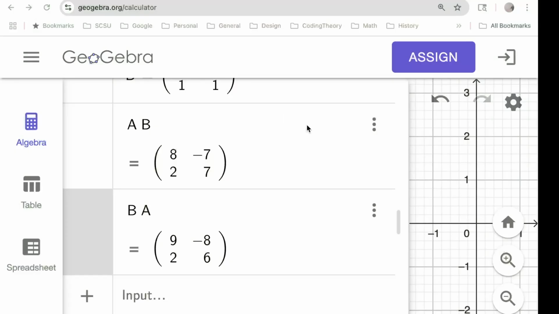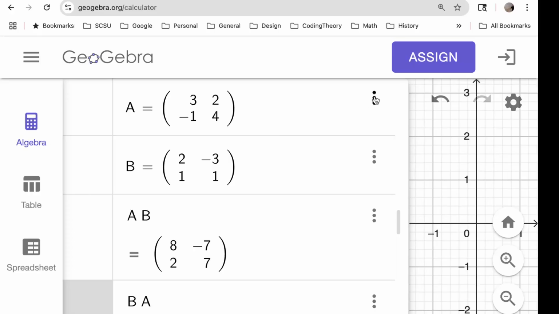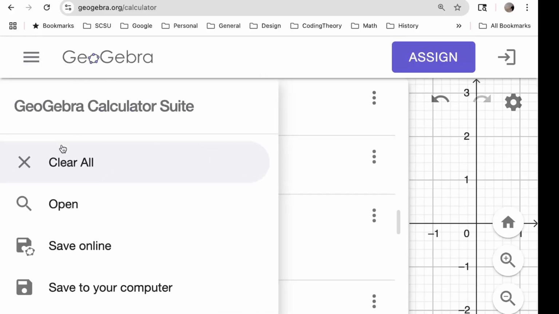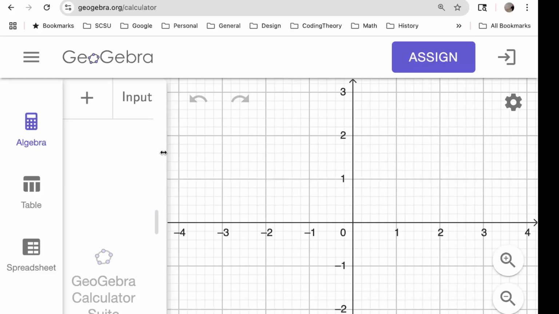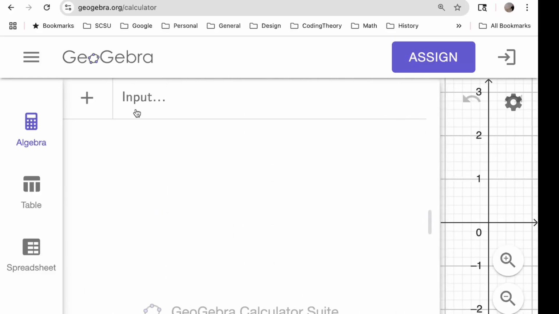Yeah, but we probably want to see this in GeoGebra as well. Let's clear ourselves out. Okay, so same setup. I want to create the matrix and then ask for its reduced row echelon form. Get the computer to do it for us.